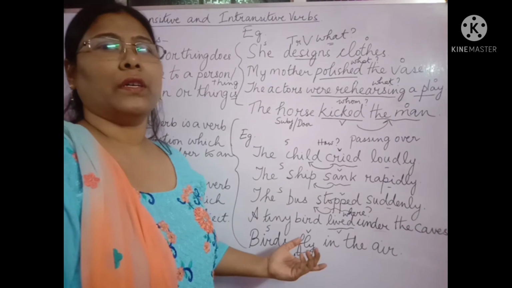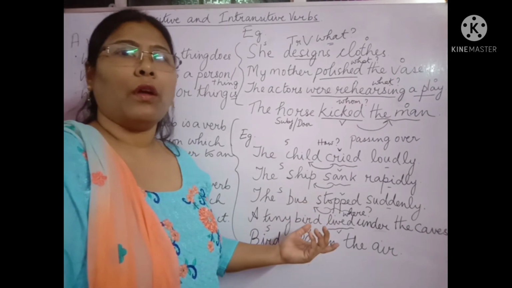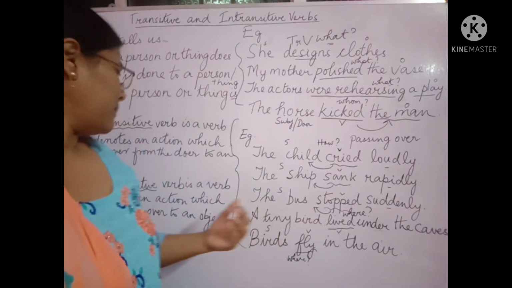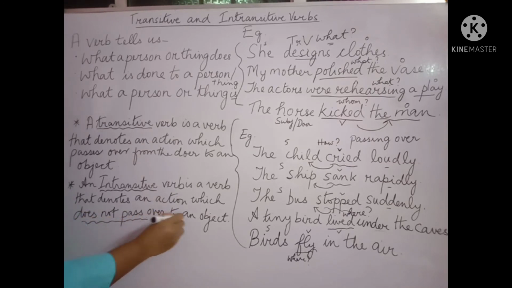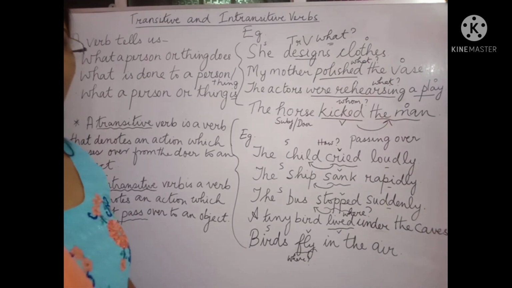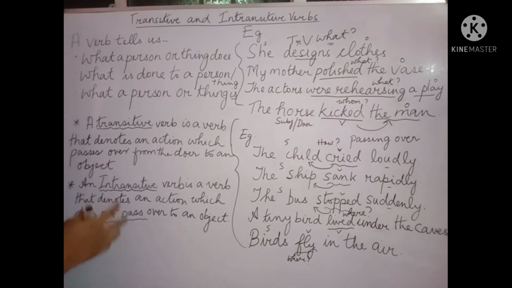So an intransitive verb is a verb that denotes an action which does not pass over to an object. So just note it down if you like.